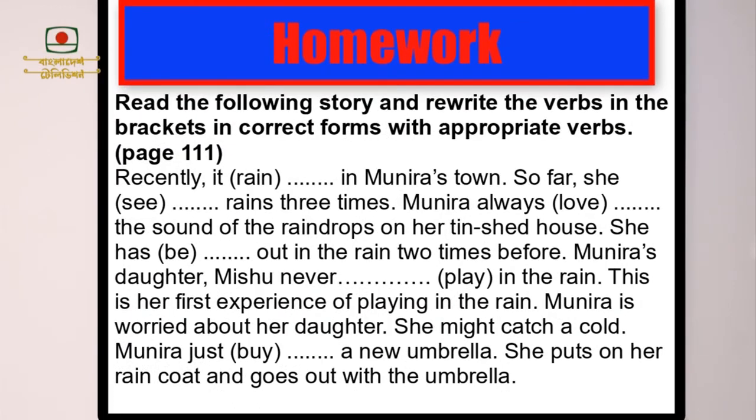Recently, it rained in Munira's town. So far, she sees rains 3 times. Munira always loved the sound of the raindrops on her tin shed house. She has been out in the rain 2 times before. Munira's daughter, Mishu, never played in the rain. This is her first experience of playing in the rain. Munira is worried about her daughter. She might catch a cold. Munira just buy a new umbrella. She puts on her raincoat and goes out with the umbrella.